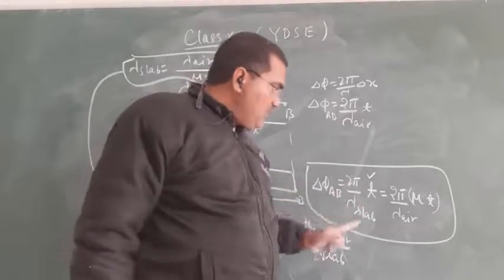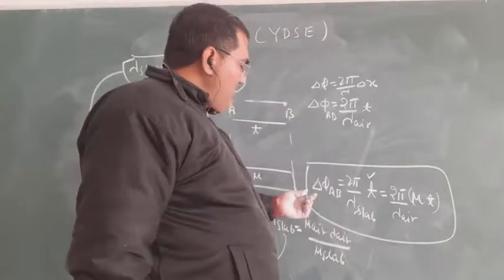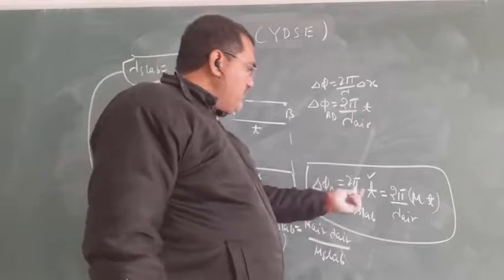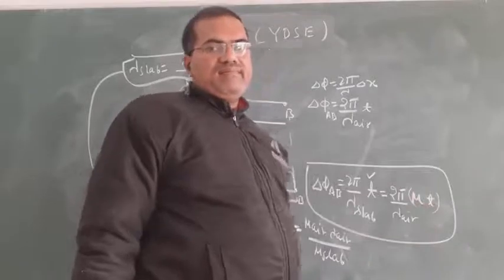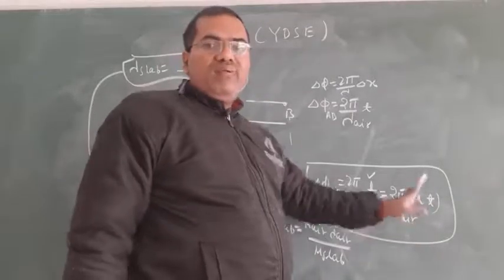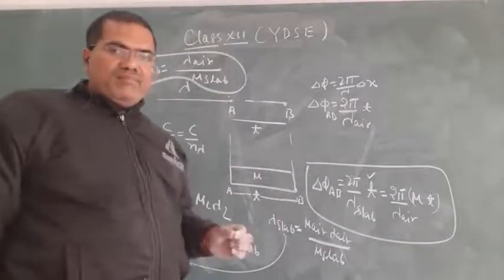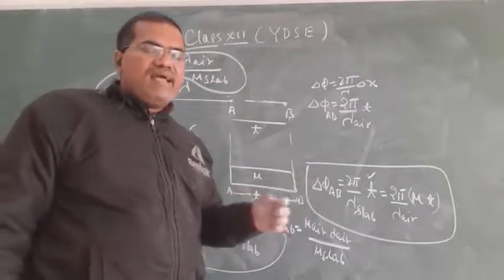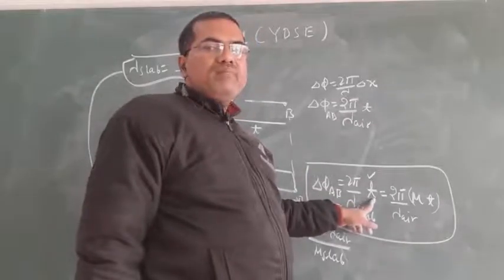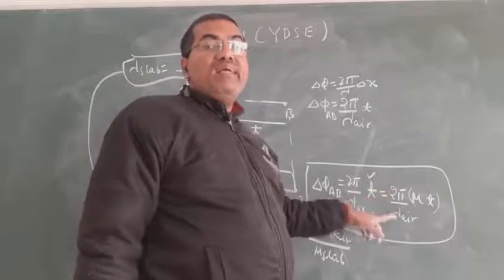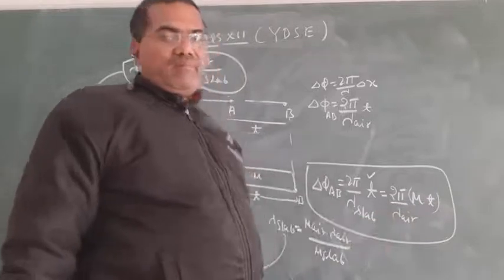By this relation you can summarize that if it travels t in a medium, then in air it will travel mu t, a longer distance. T is less than mu t. So if a wave travels t in a medium, then it will definitely travel more than t in air, that is mu t. Mu is the refractive index of the medium.